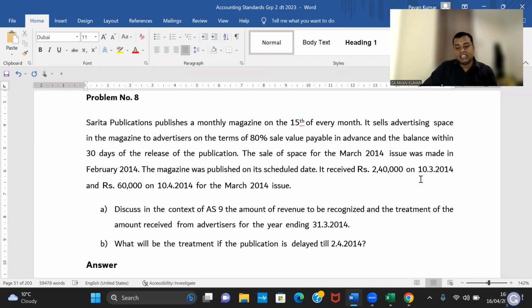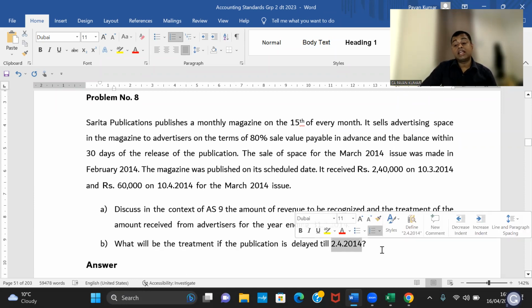So in the first situation, I have published the magazine on the expected date. I received 2,40,000. I have to receive another 60,000. What journal entry will I pass? Cash account debit 2,40,000. Debtor account debit 60,000. To advertisement income or advertisement revenue, 3 lakhs. This is the journal entry I pass. Correct? But what will be the treatment if the publication is delayed until 2nd April?